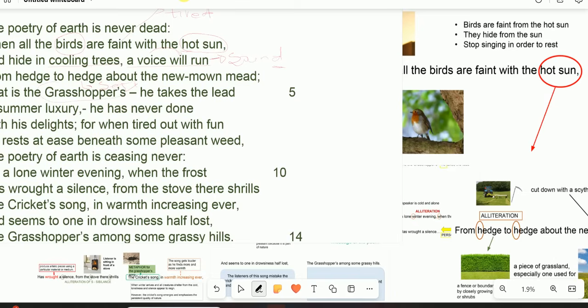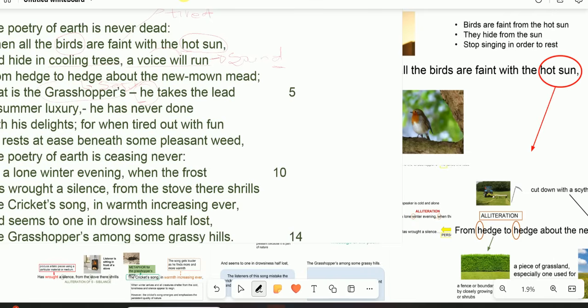Of the grasshopper. Remember the title, On the Grasshopper and Cricket. Now we see the role of a grasshopper. It says even in the presence of the scorching heat, when the birds are silent, the beauty of nature is never ceasing, because there is a presence of what sound that comes from what? From the grasshopper. And then we've got a personal pronoun he, that now adds a human quality to this insect, to say he takes the lead.